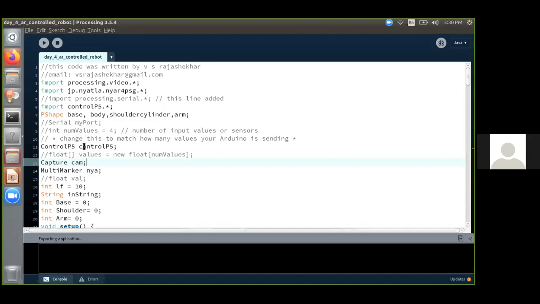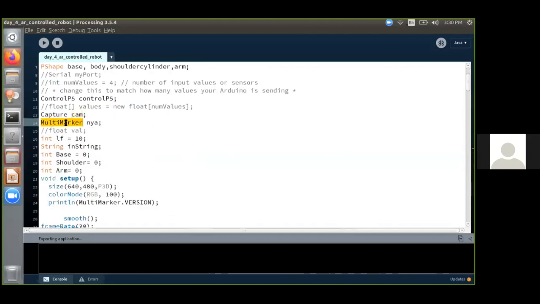That is what is base. You're declaring, giving the name base, body, shoulder, cylinder, and arm. So ControlP5 and small controlP5 means that you're declaring a ControlP5 variable called controlP5, and we are declaring a Capture named cam. That is, we are going to create a cam.